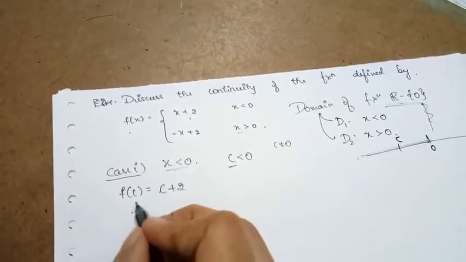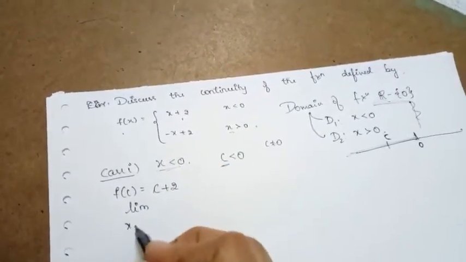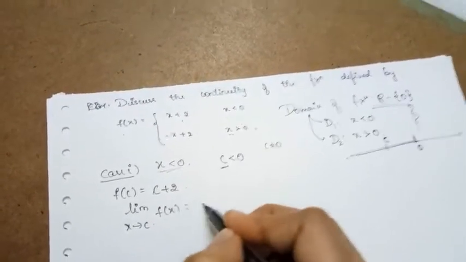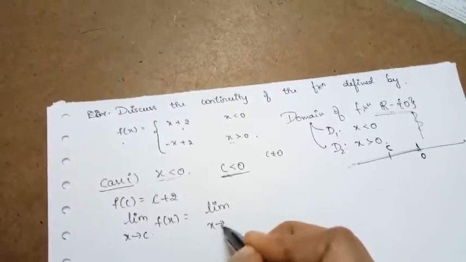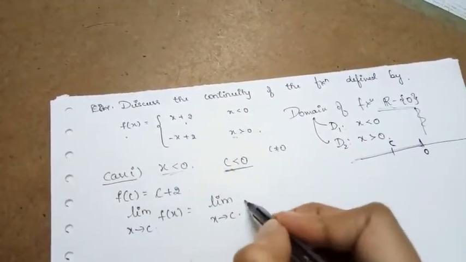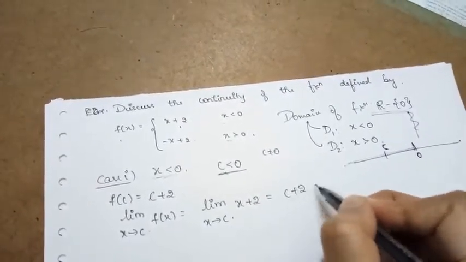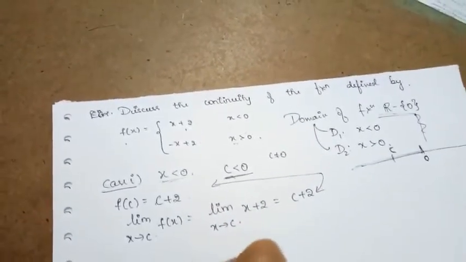Now let us find the limit of the function as x approaches c. Since c is less than 0, the function is x plus 2. By applying the limit, it becomes c plus 2. So clearly the limit of the function and the value of the function coincide.